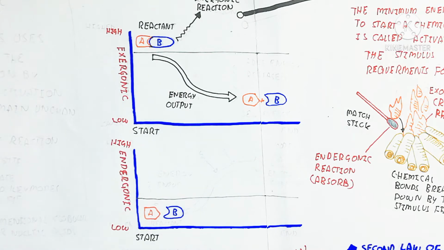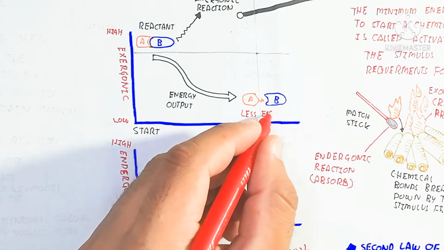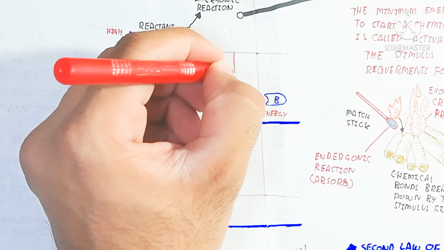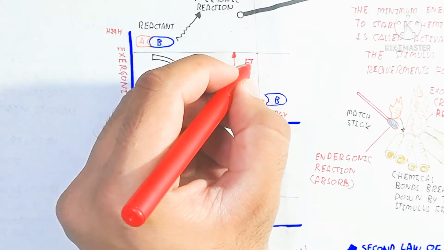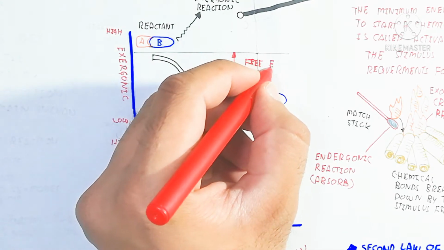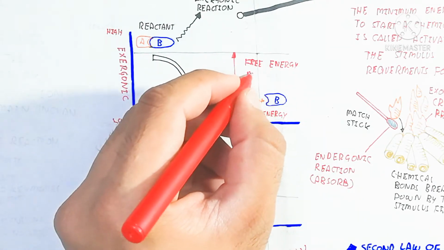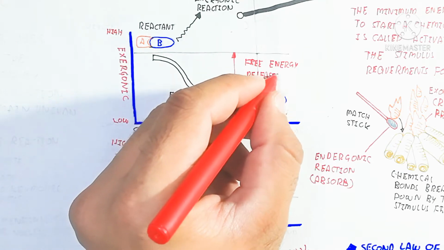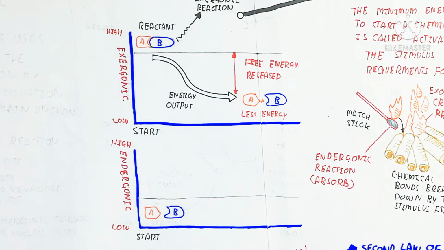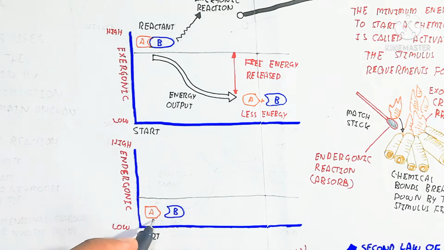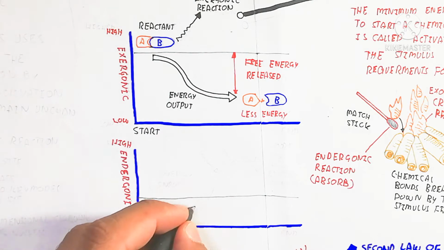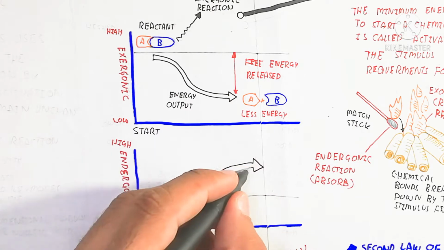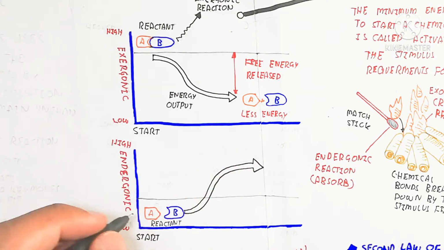Basically here is the endergonic, meaning the absorption of energy. So here is the reactant. Two molecules will combine together in the presence of enzyme or not, we will discuss later. But here is the energy input. Energy is used to make a molecule. So this is energy absorption in the form of a combined molecule. So that's energy supplied.